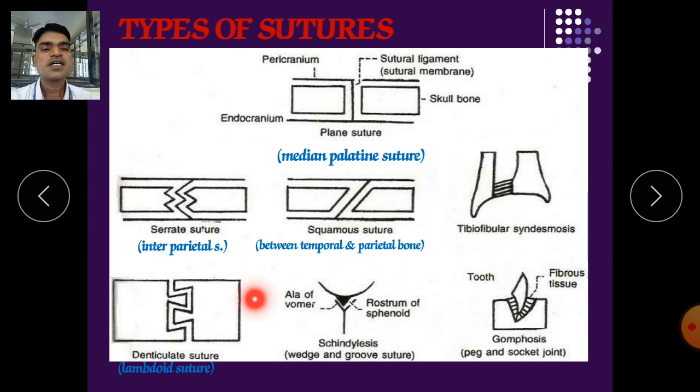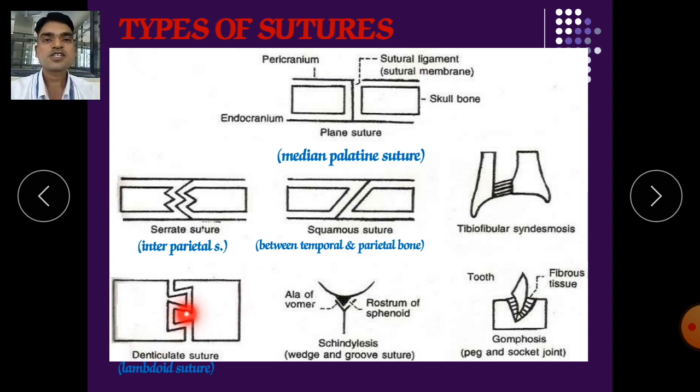Next is the denticulate suture. It is tooth-like in shape, and they are fixed with the structures of each other. One pin will fix into the socket of the other. It is also called the lambdoid suture.